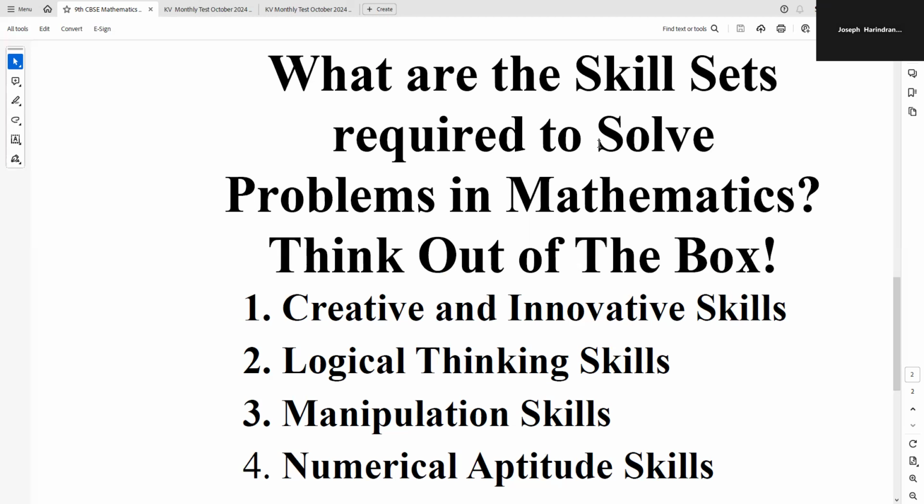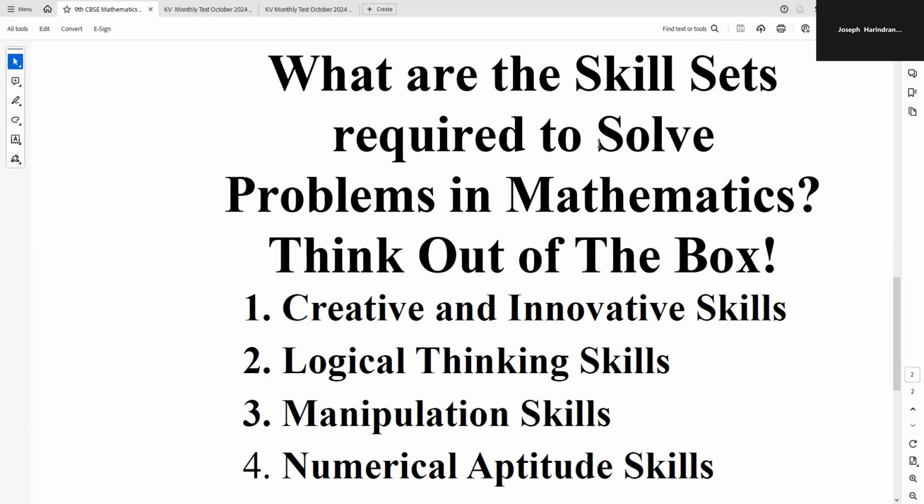Manipulation skills involve how to do some manipulations. Basically, transposing, using the concepts of certain rules, theorems, and other things. There are a lot of skills involved in this, and that is why they are called skill sets.